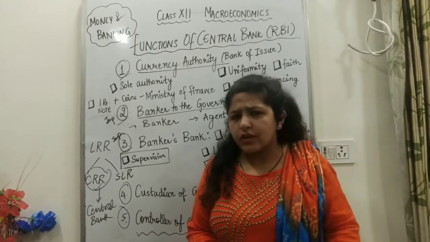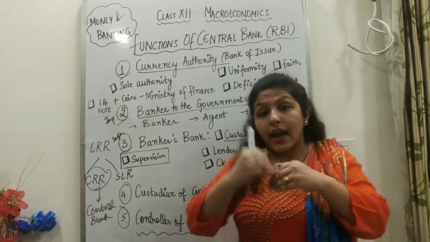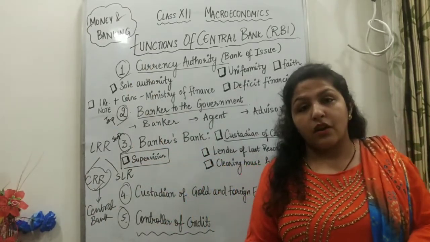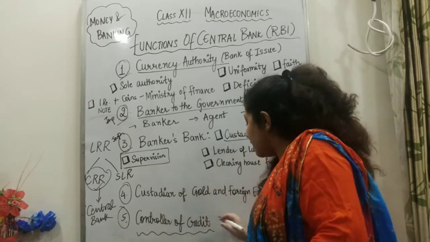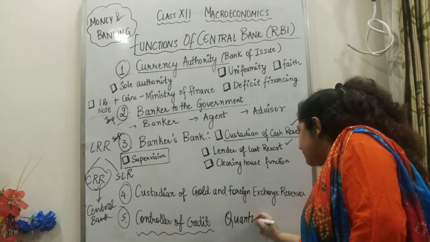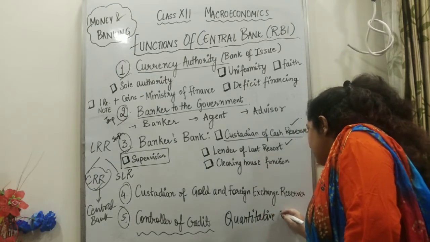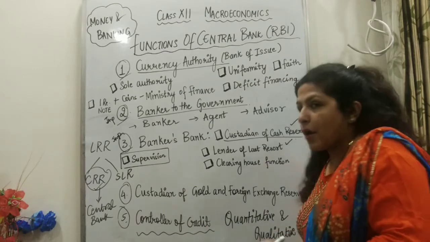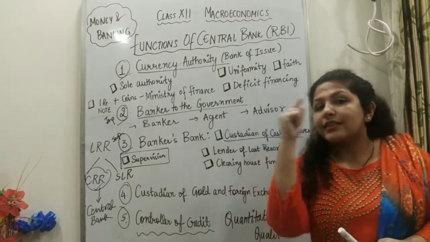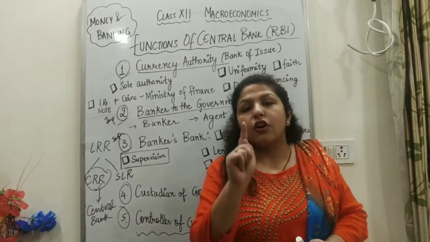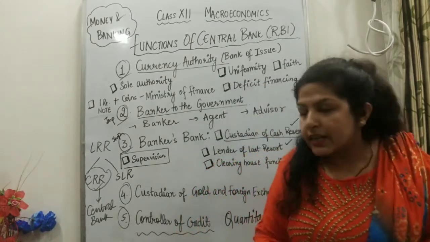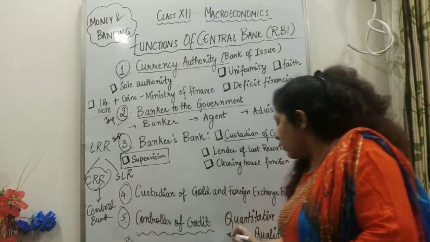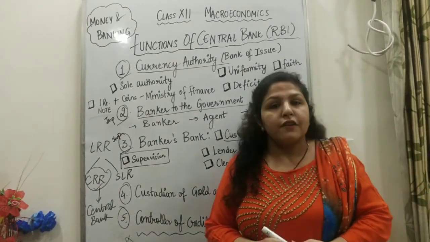The last function, which is very important, is control of credit. The central bank can increase the money supply, money बढ़ा भी सकता है economy में, or the central bank can decrease the money supply in the economy, right? By quantitative and qualitative measures, but for this year it is cancelled, right? This topic is cancelled, but it still appears in the next unit of macro, that is determination of income, output and employment. So we'll definitely cover this topic in that unit, because from this chapter it is cancelled, right? The qualitative and quantitative instruments are cancelled from the central bank.